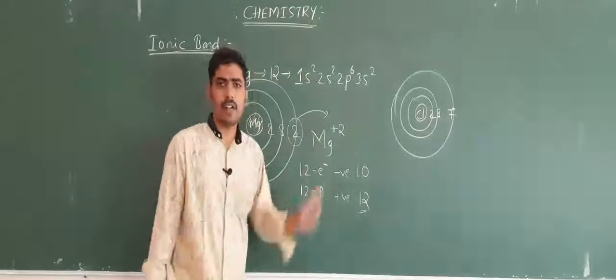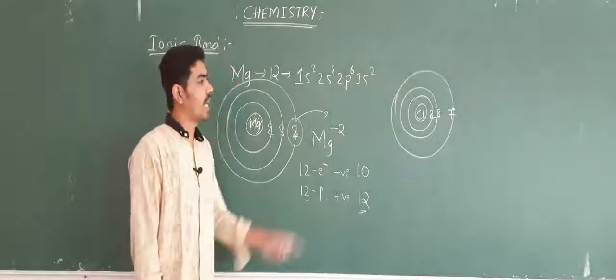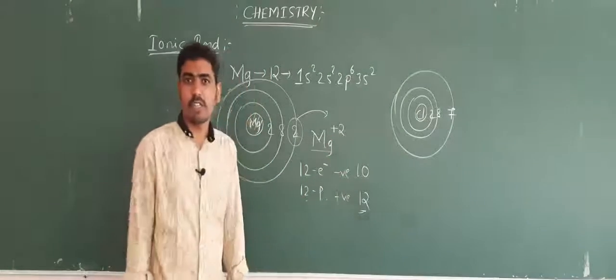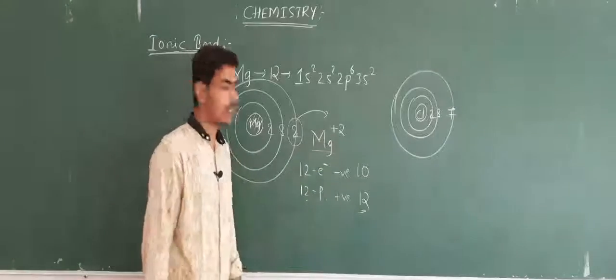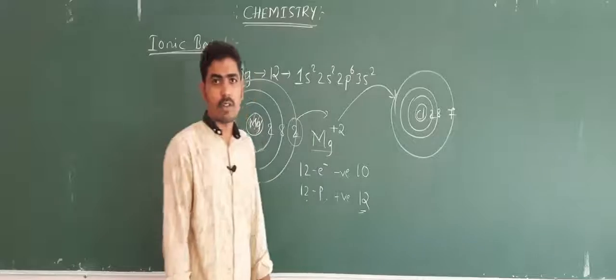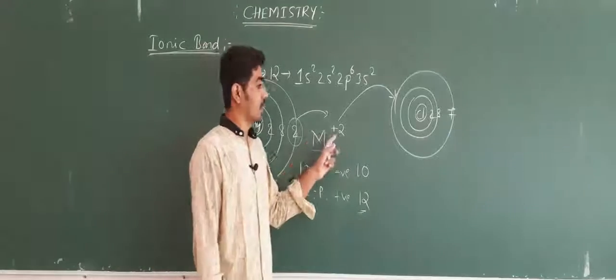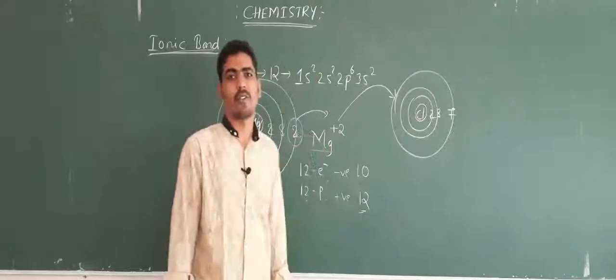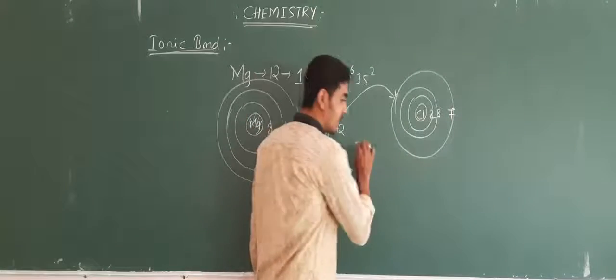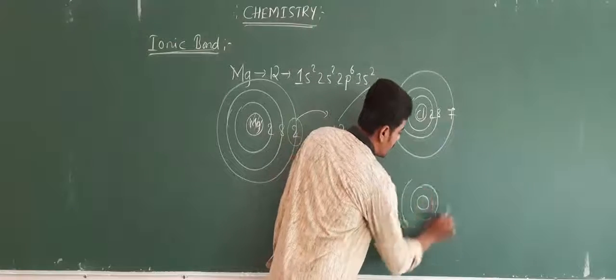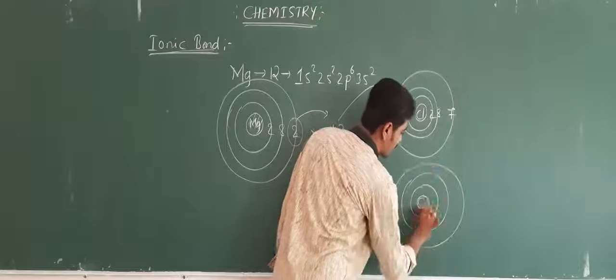No, it requires 1 electron, and that 1 electron is obtained from Mg because it has lost 2 electrons. But Mg has lost 2 electrons and Cl has gained only 1 electron, so the other electron will be gained by another Cl atom.